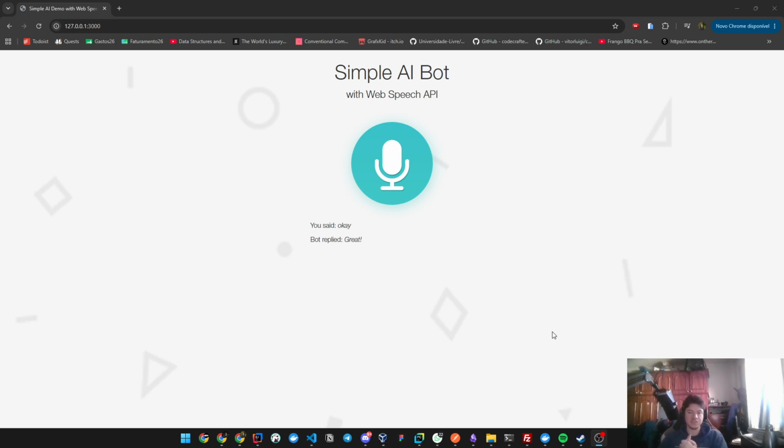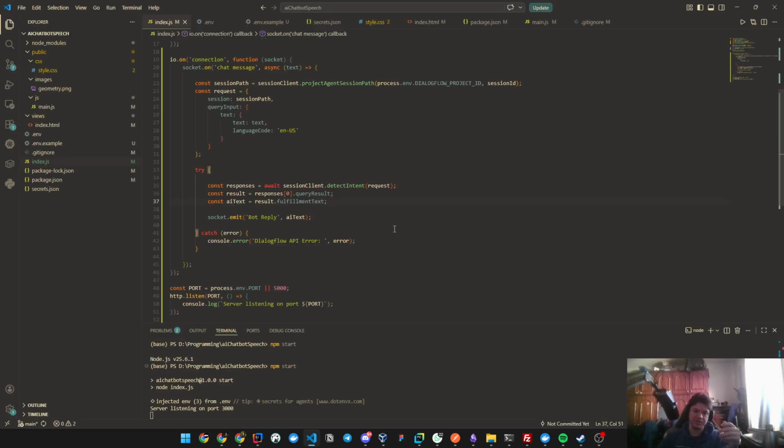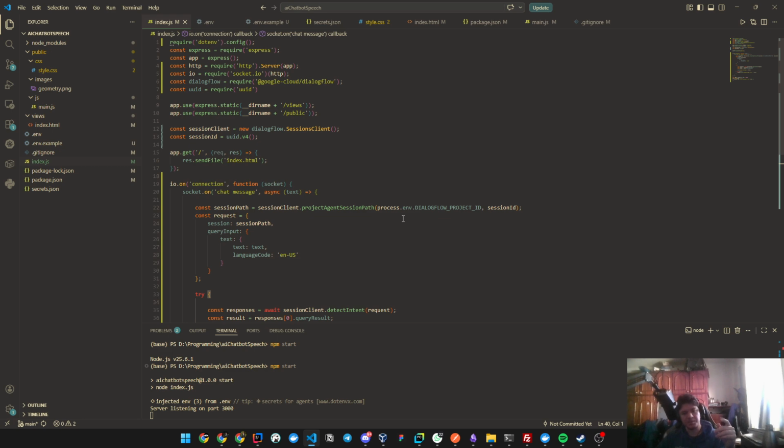I just used JavaScript to create everything and connect everything. The packages that I used were Express, HTTP, Socket IO, Dialogflow and UUID. Express and HTTP are for the server and the requests to create a server, and Socket IO is to receive and deliver the requests and responses.